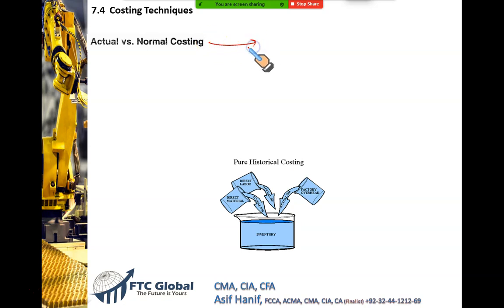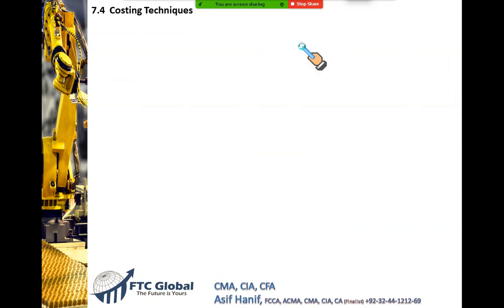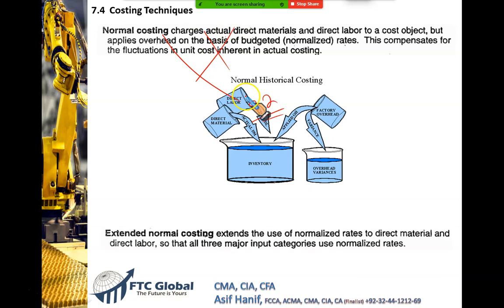Now this topic, gentlemen, it is covered in your Unit 9, Subunit 2. It is in 9.2. We will do it inshallah next week. So we will do there, not today. We are going to cross this out because this topic is covered in full detail in our Subunit 9.2. Nothing to be done in this. Normal costing, again, it is covered in 9.2, Unit 9, Subunit 2. So we are not going to do it here. We are not going to waste our time.